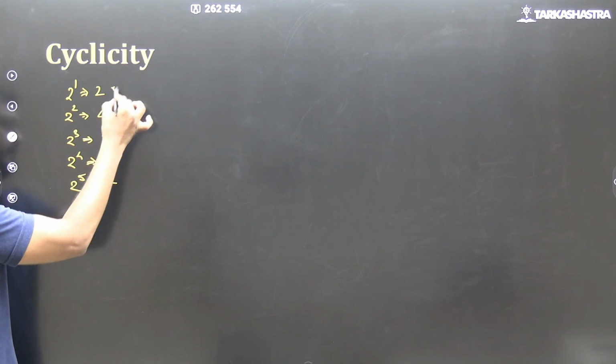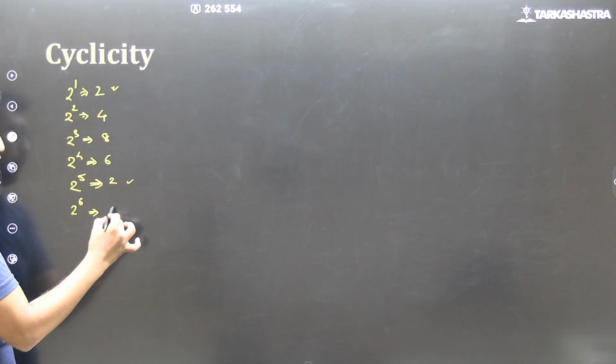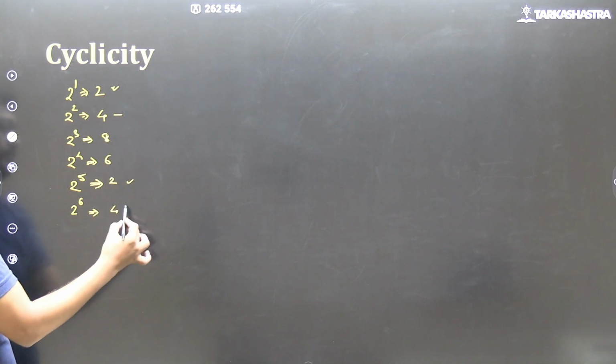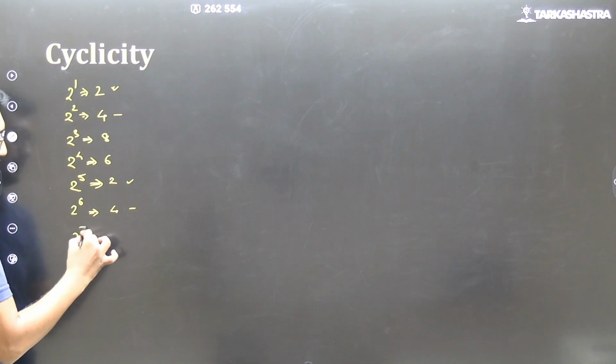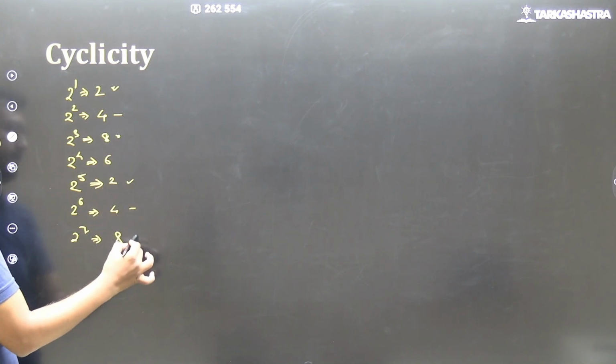Again it is repeating. 2 raised to 6 is 64. Again it is repeating, 4, 4. 2 raised to 7 is 128. Last digit 2. Again it is repeating, 8, 8.